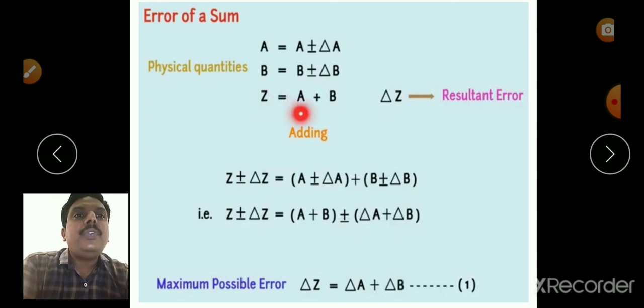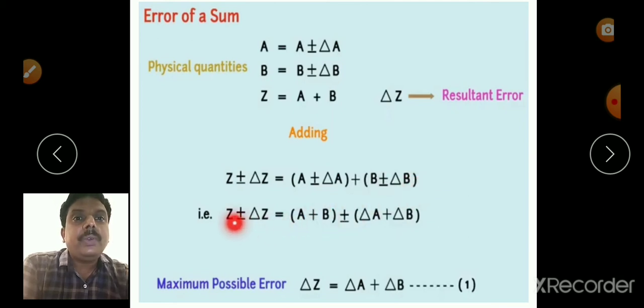Suppose delta z is the error in z, then we can write z plus or minus delta z equals a plus or minus delta a plus b plus or minus delta b.